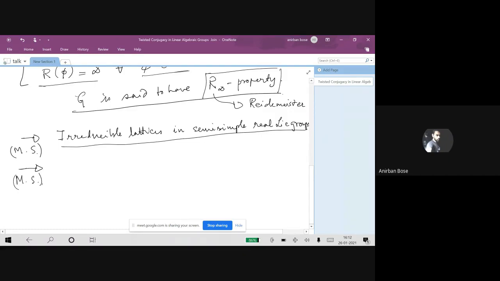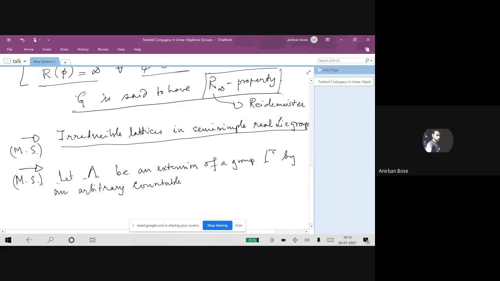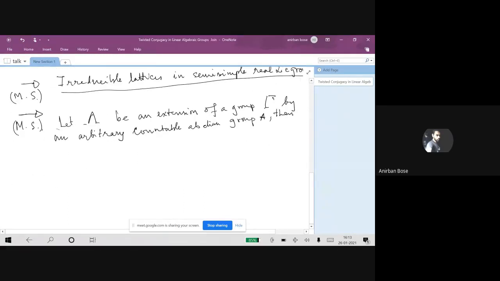So it says that let gamma, or let's say lambda, be an extension of a group gamma by an arbitrary countable abelian group A, then they give a set of sufficient conditions under which this group lambda will have the R infinity property.